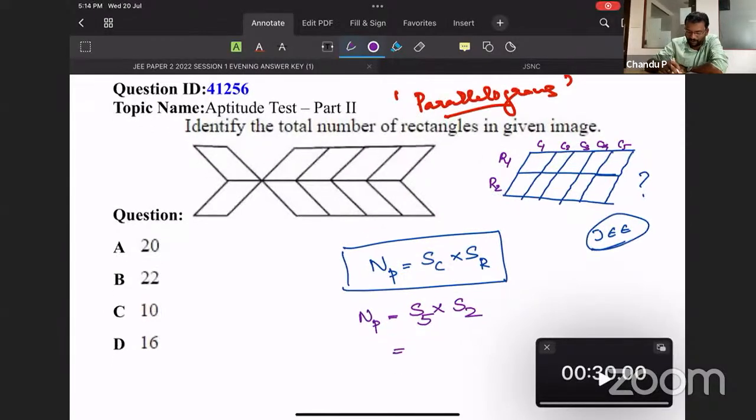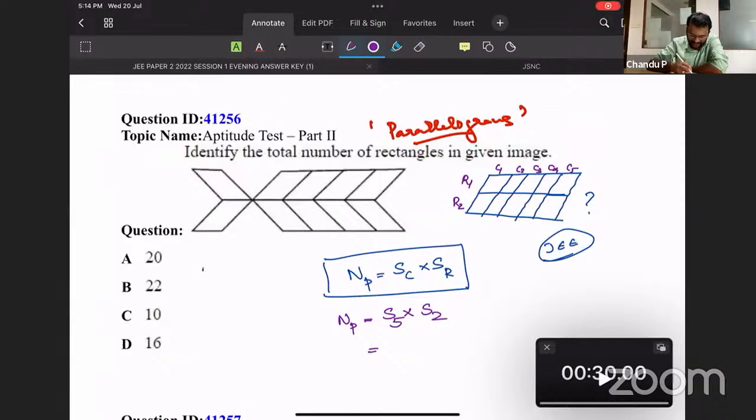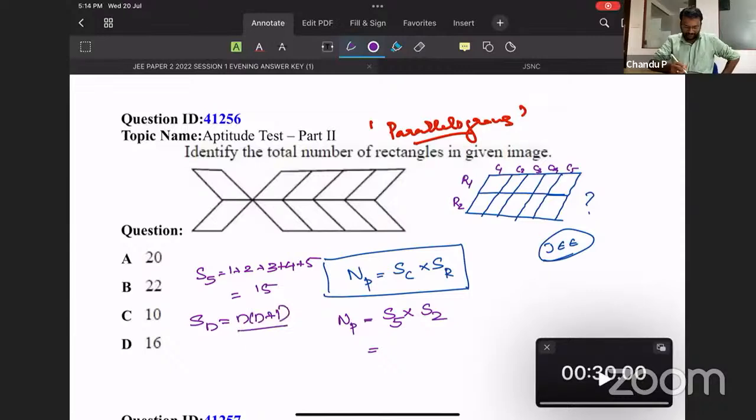So we need to take the sum of 5. Sum of 5 means 1 plus 2 plus 3 plus 4 plus 5. You can add and find it is 15, or you can use the shortcut learned in grade 10 arithmetic progression: n into n plus 1 divided by 2. This is the sum of natural numbers, 1 plus 2 plus etc. up to n. So sum of 5 is 5 into 5 plus 1, 6; 6 by 2 cancels, so it's 15. So sum of 5 is 15.